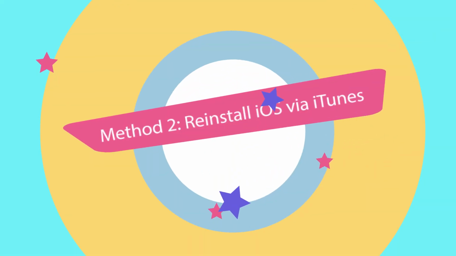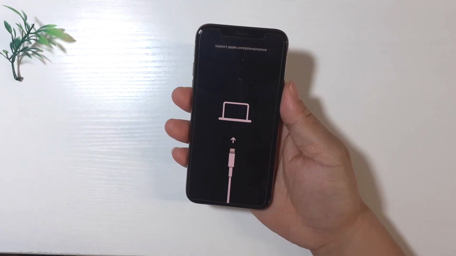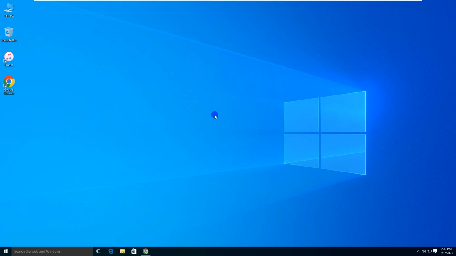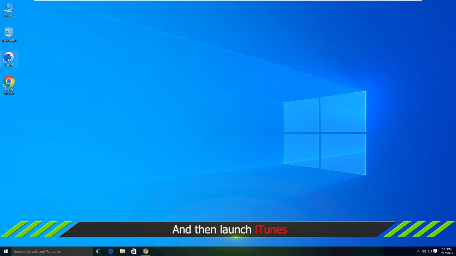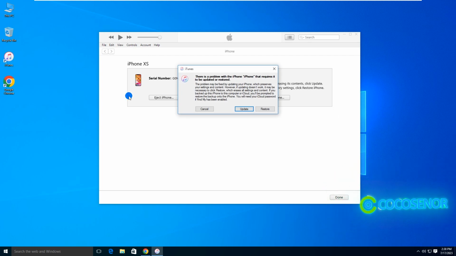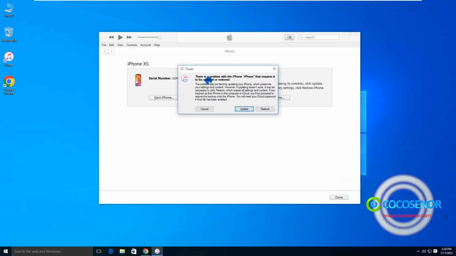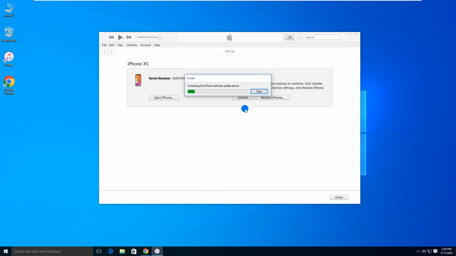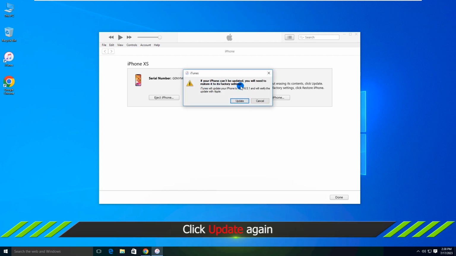Method 2. Reinstall iOS via iTunes. Connect iPhone to your computer and then launch iTunes. A prompt pops out. Click Update to reinstall iOS on your iPhone. Click Update again.